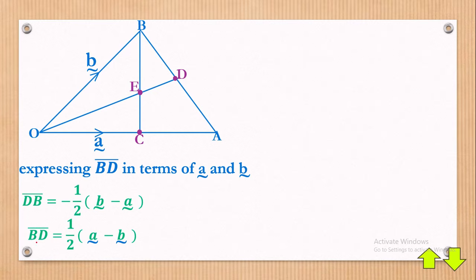Alright, now BD will be equal to a half vector A minus B. Okay, we have it. It has just been a simple walk over since we had already gotten it from the start. Okay, lastly, what do you think?